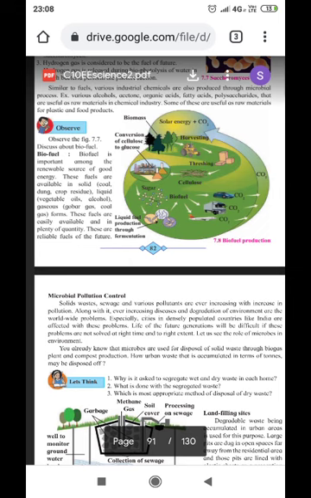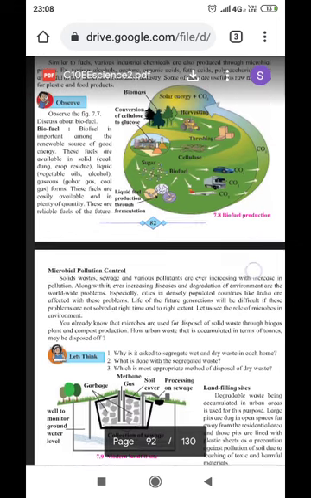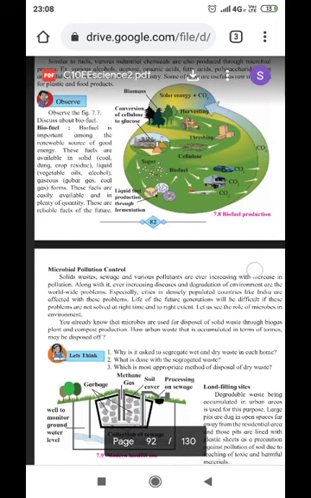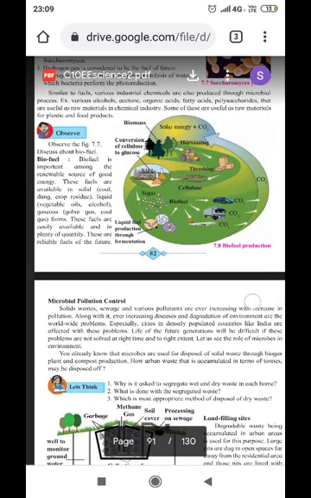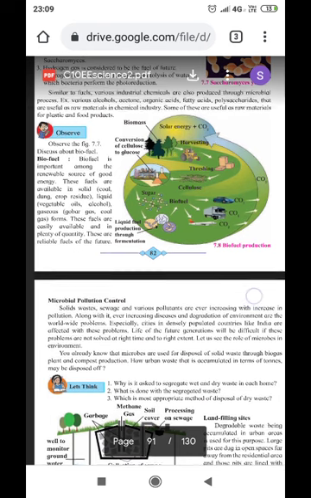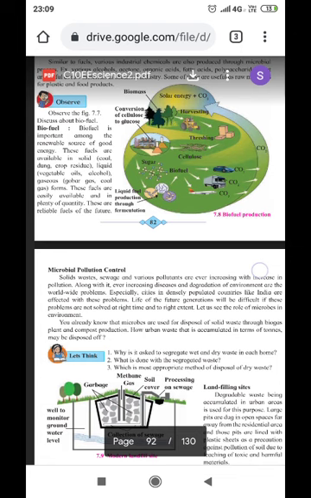We already discussed microbes and fuels, the first 3 points. Now we are going to move ahead with topics relevant to fuels. Similar to fuels, various industrial chemicals are also produced through microbial processes. For example, various alcohols, acetones, organic acids, fatty acids, and polysaccharides are useful as raw materials in the chemical industry. Some of these are useful as raw materials for plastic and products. So, fuels and their importance are written in this paragraph.